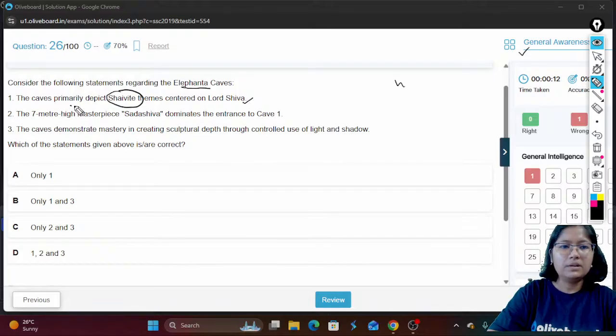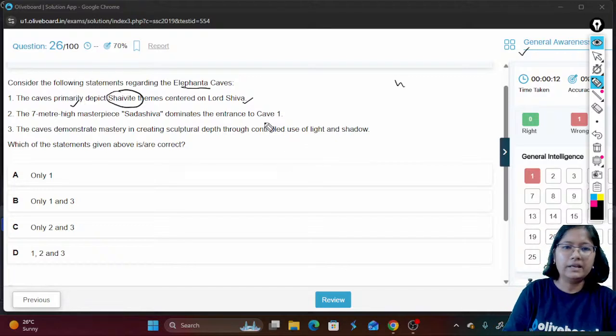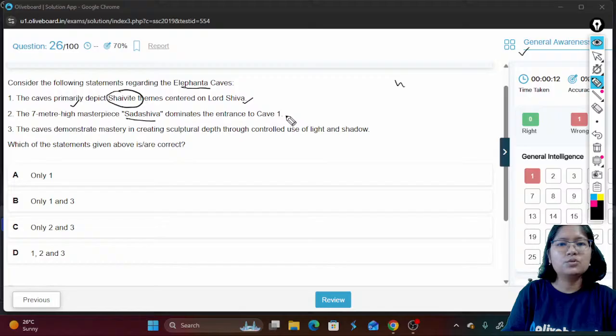So primarily it depicts a Shaivite theme. Is the statement true? Yes, the statement is correct. The 7-meter high masterpiece Sada Shiva dominates the entrance to cave number 1. So for the first cave itself, there is the masterpiece, the 7-meter high Sada Shiva. So this is also correct.